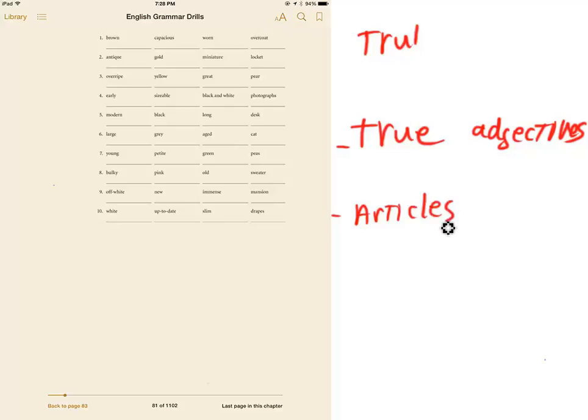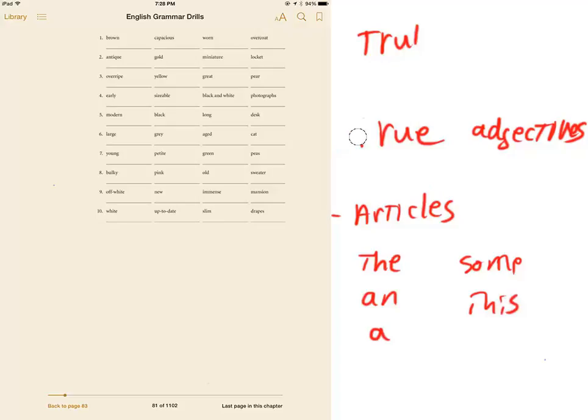Articles are a special type of adjective, and they include the words the, an, a, some, this, that, any, determiner or anything that specifies which noun we're talking about. Okay, those are articles, and they're adjectives, but they're special adjectives.